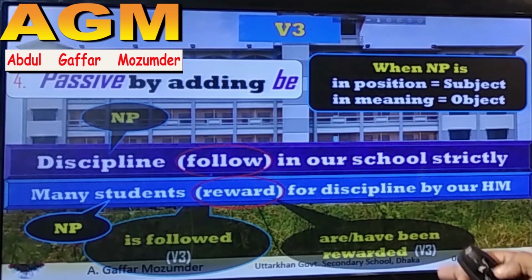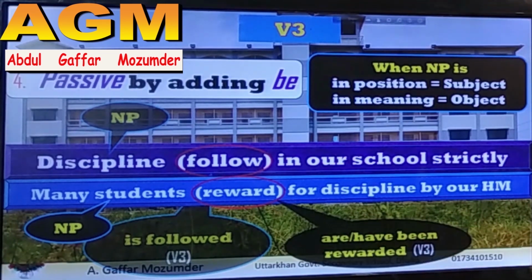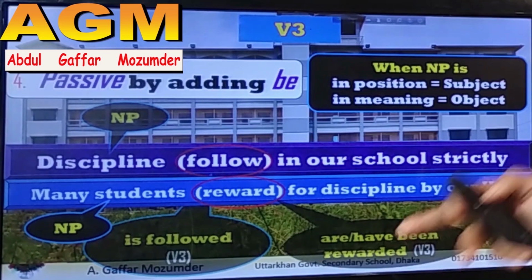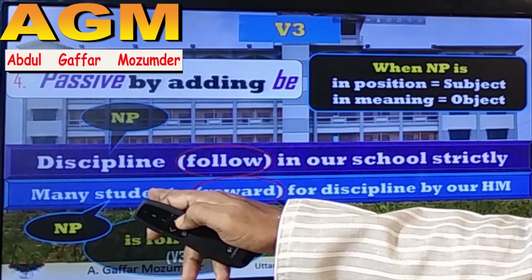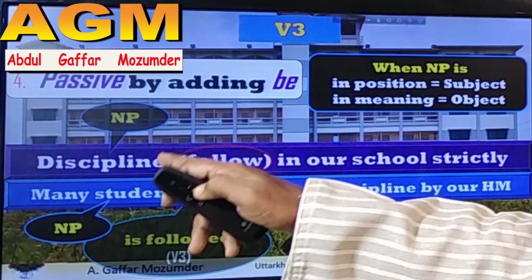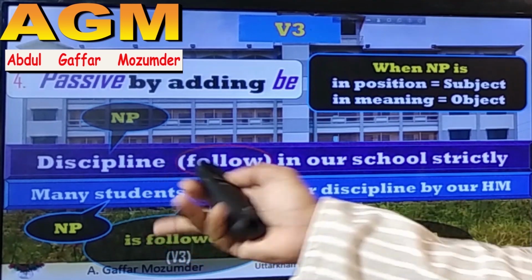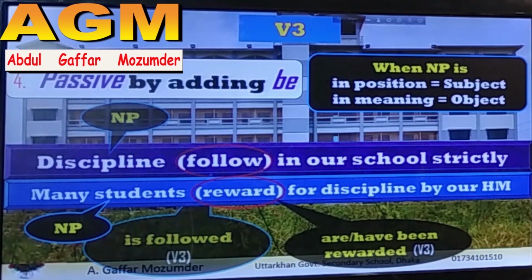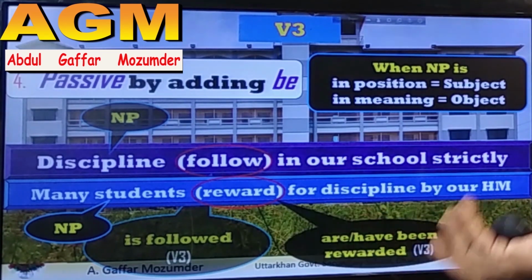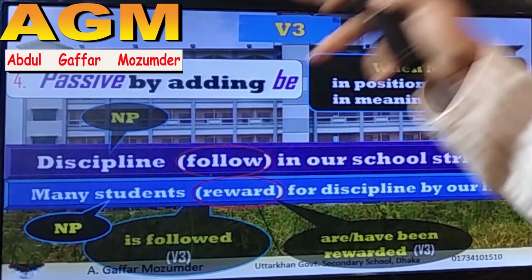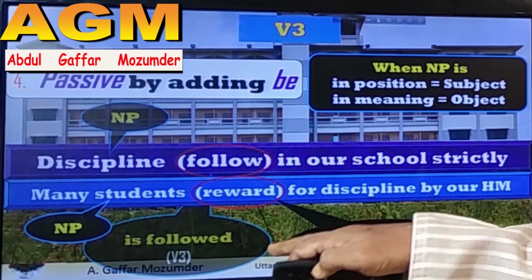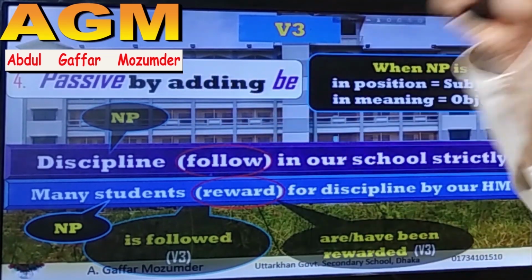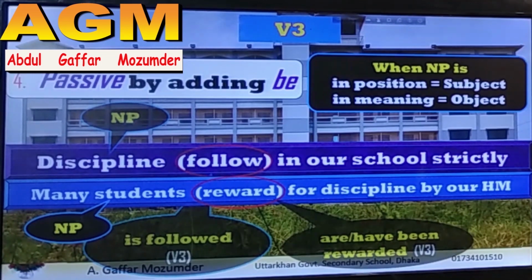Additionally I will take are or have been as the be verb, then V3, because in position this noun is the subject, but in meaning this noun is the object. Students are not doing anything here, but someone is doing something to the students. So I have to turn it into passive, and for this, by adding be, at first I have to add a be verb, then V3.